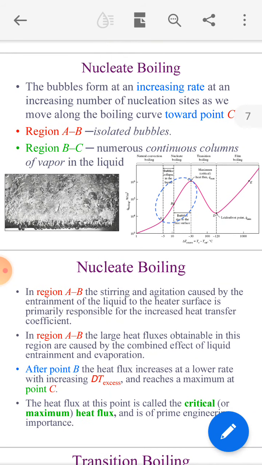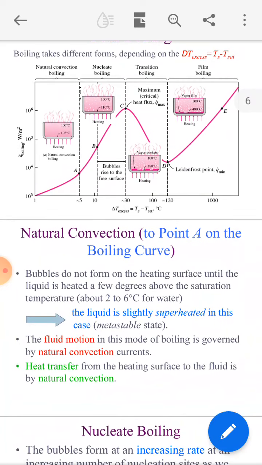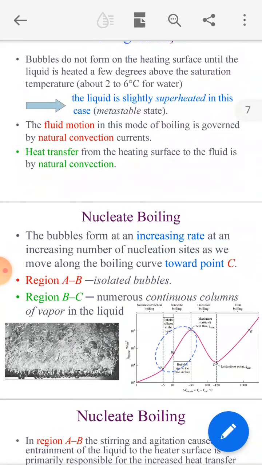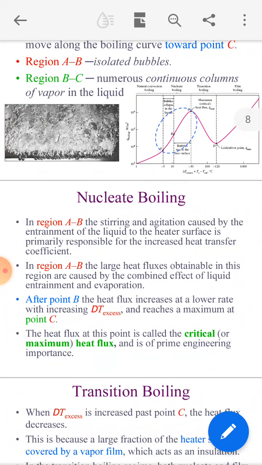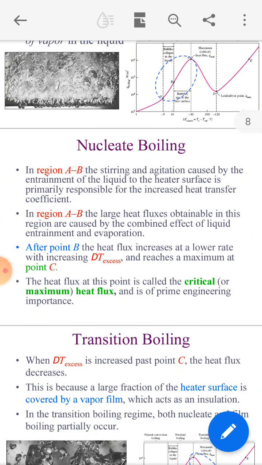Next part of nucleate boiling. I'll write here. See here. In region A to B, the stirring and agitation caused by the entrainment of liquid to the heater surface is primarily responsible for the increased heat transfer coefficient, right?